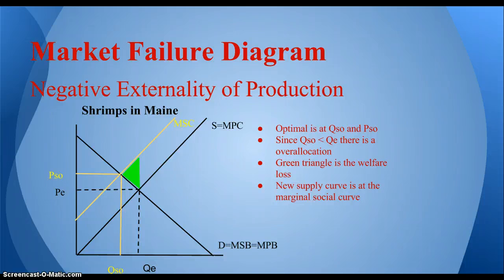This overallocation results in a welfare loss, or a deadweight loss, which is shown by the green triangle. Deadweight loss occurs when supply and demand are not at equilibrium. The welfare loss shows what is not achieved due to inefficiency.